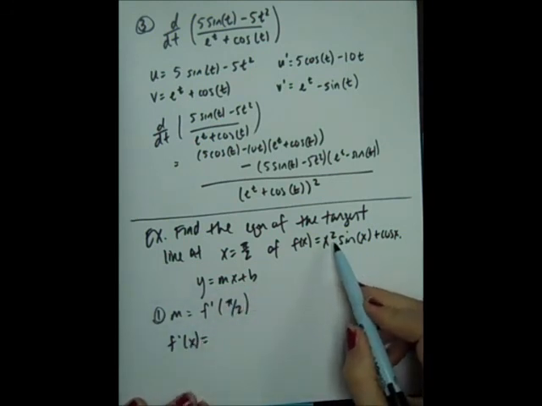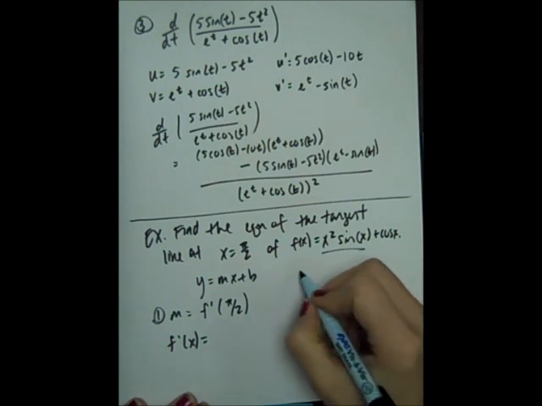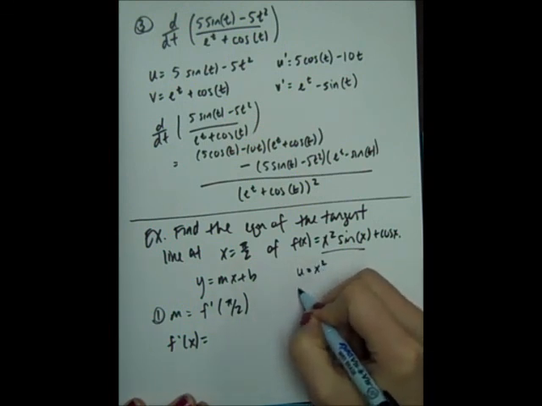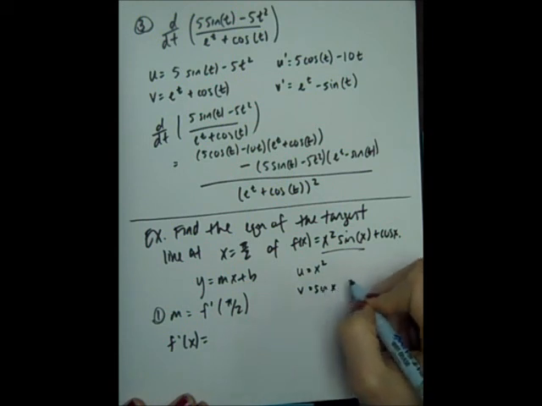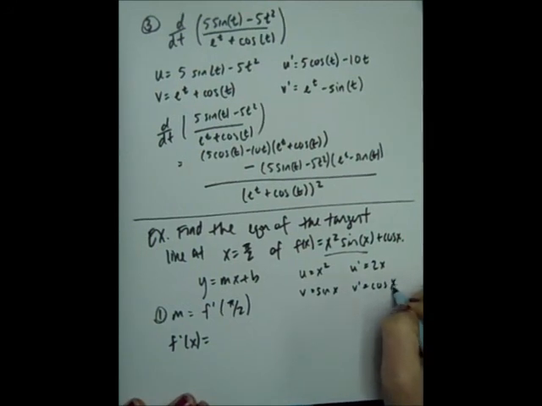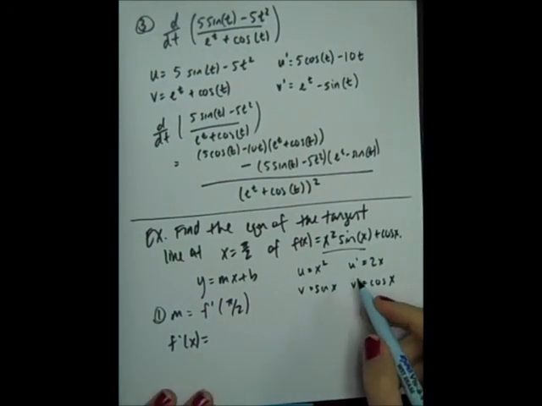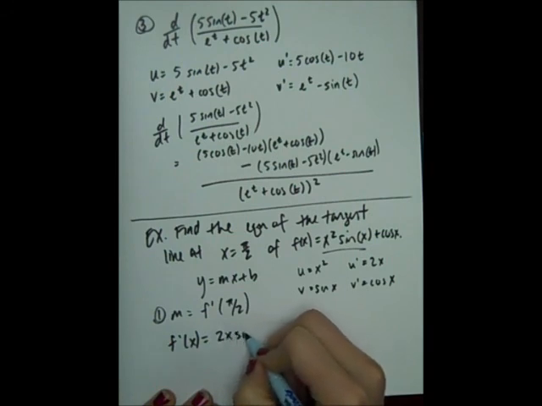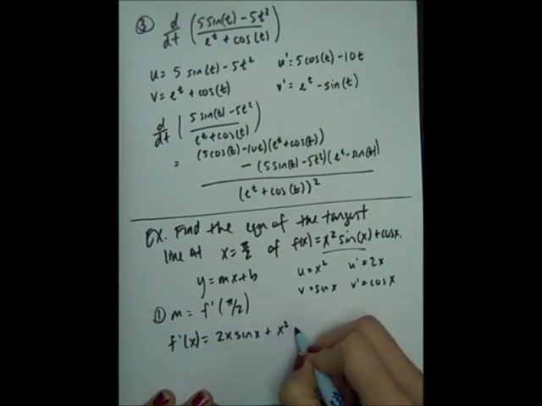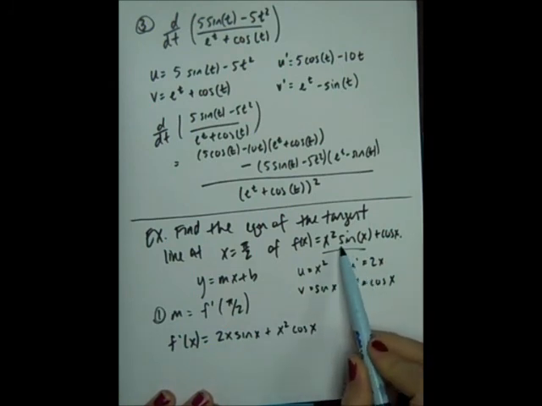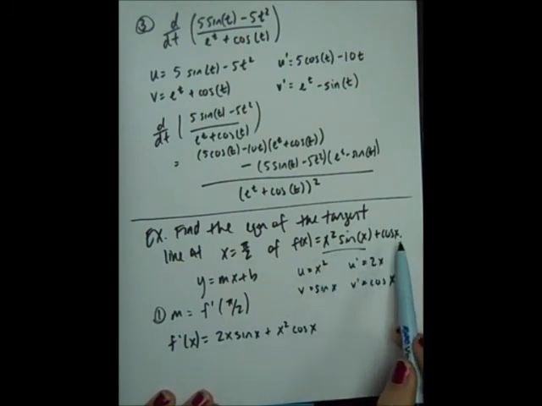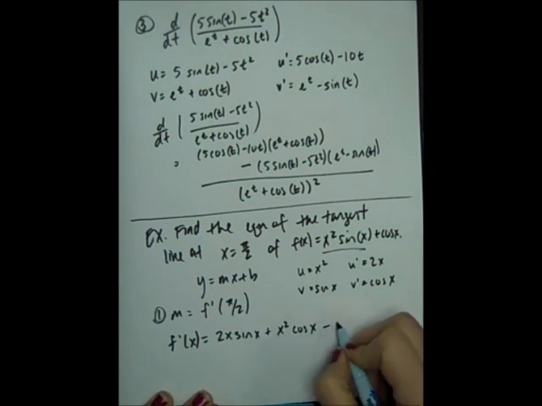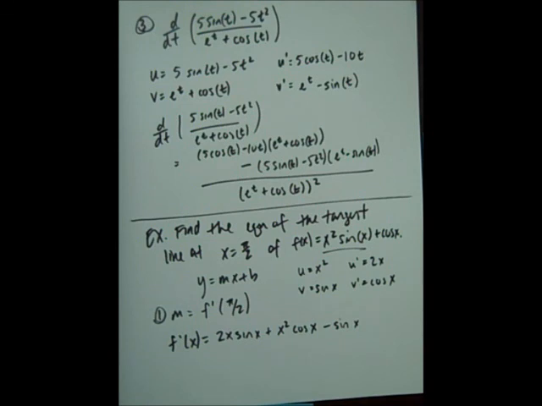So let's find f prime. The first part of f prime is a product. So to find the derivative of that product, I'm going to let u be x squared, v be sine x, which means u prime is 2x, v prime is cosine x. So the derivative, once I use the product rule, is 2x sine x plus x squared cosine x. But that's only the derivative of this first piece. Remember, I have to add the derivative of cosine x, which is minus sine x. So there's my equation for f prime.